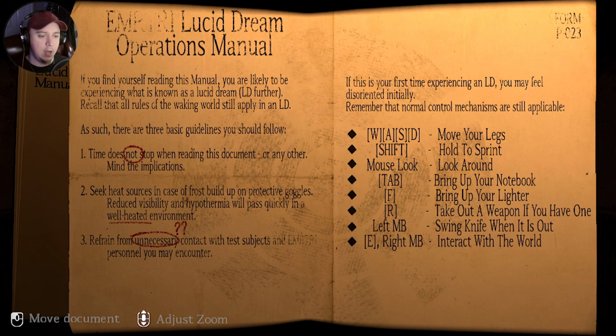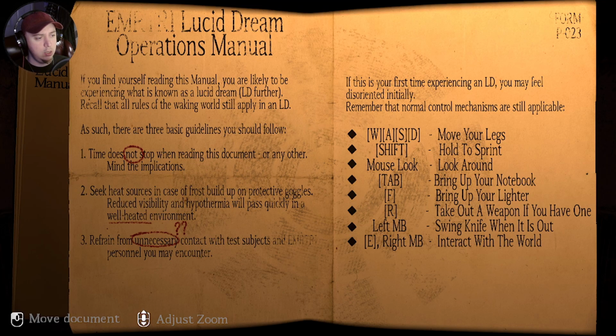Reduced visibility and hypothermia will pass quickly in a well-heated environment. Refrain from unnecessary contact with test subjects and personnel you may encounter. It's hard to read. If this is your first time experiencing a lucid dream, you may feel disoriented initially. Remember that normal control mechanisms are still applicable.